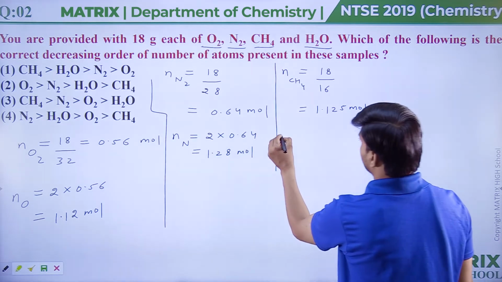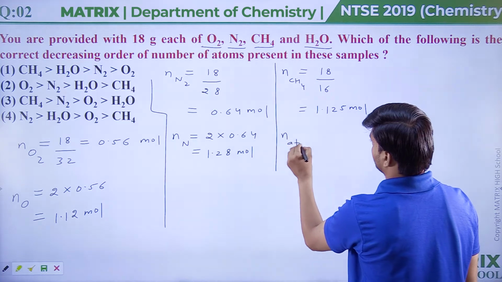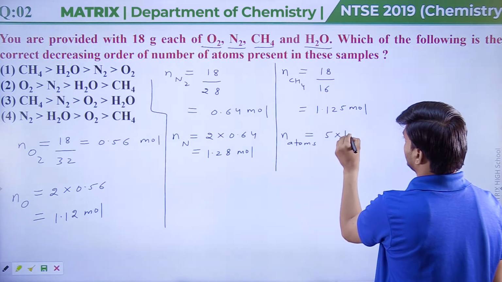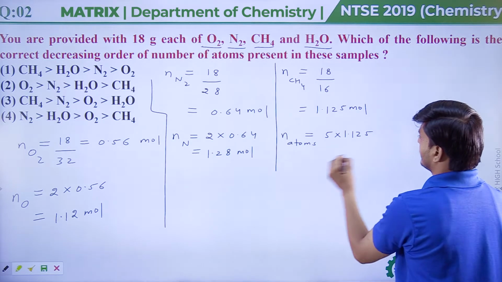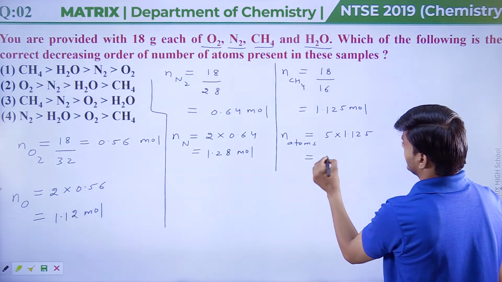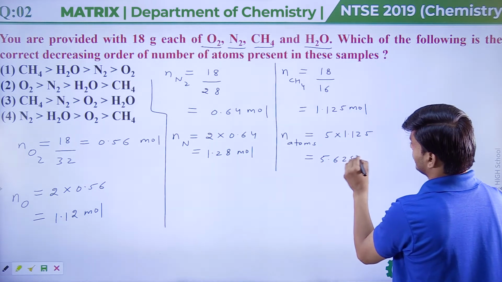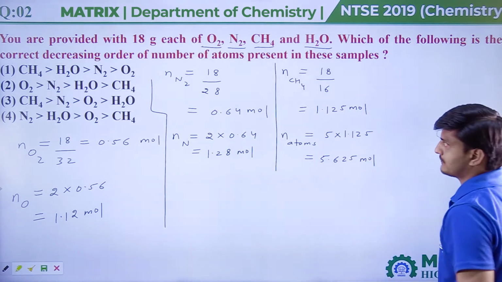So moles of atoms in CH4 will be 5 into 1.125, which gives 5.625 moles of atoms in CH4.